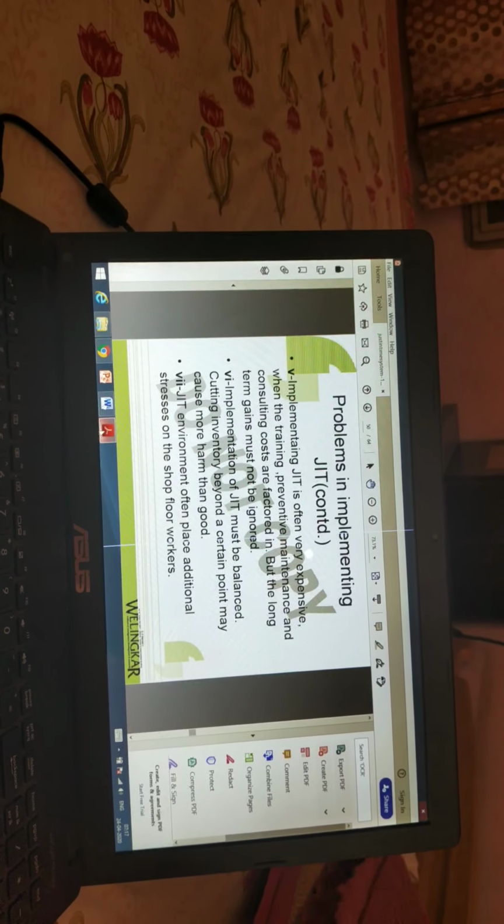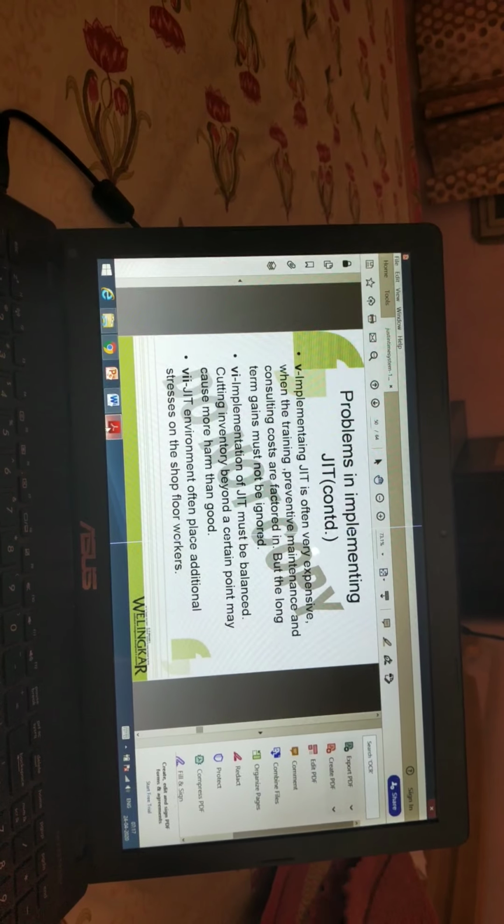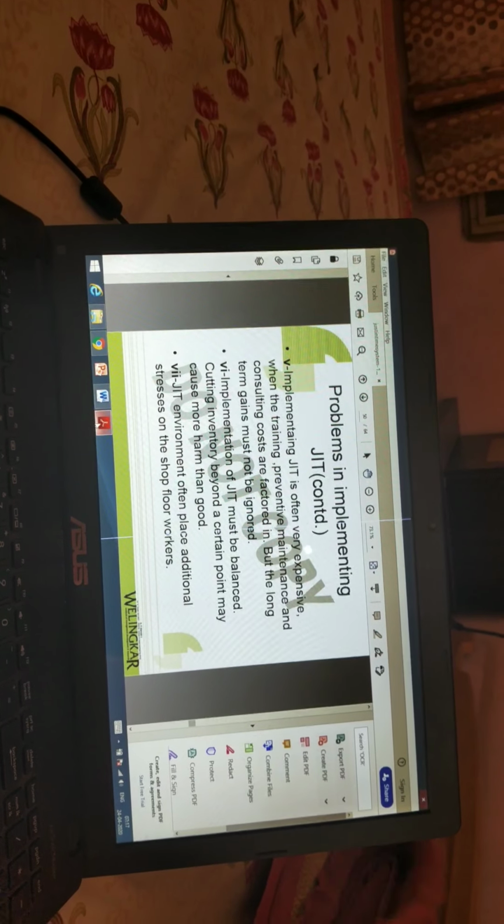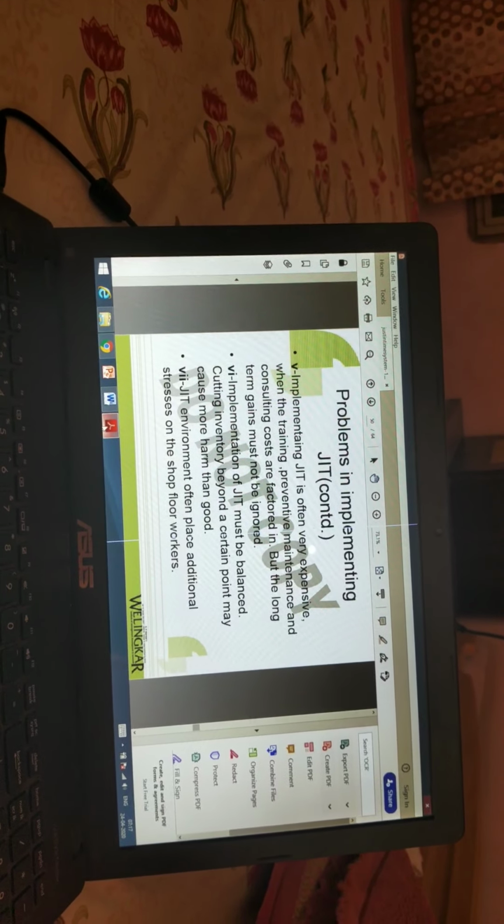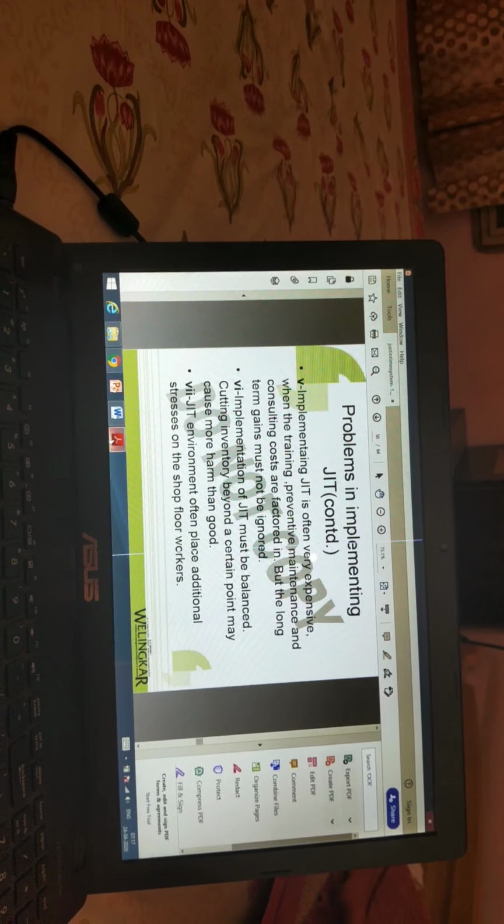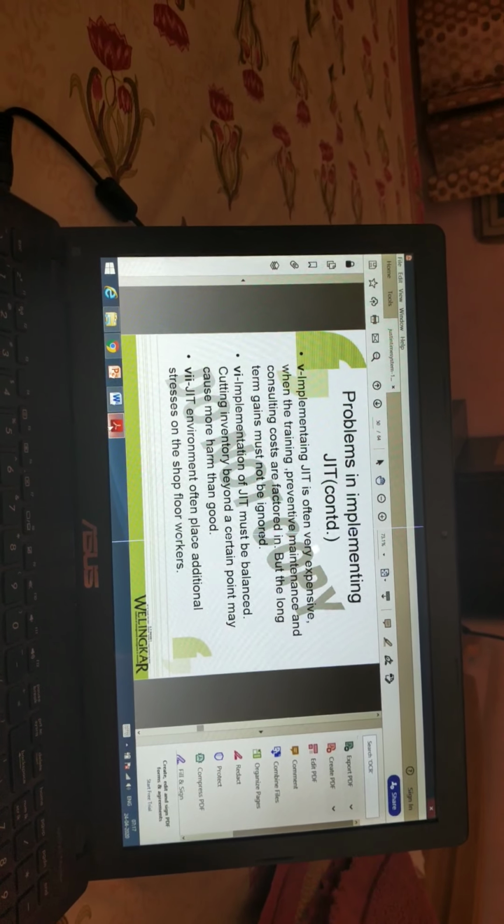Next one is implementation of JIT must be balanced. Cutting inventory beyond a certain point may cause more harm than good. JIT environment often places additional stresses on shop floor workers.